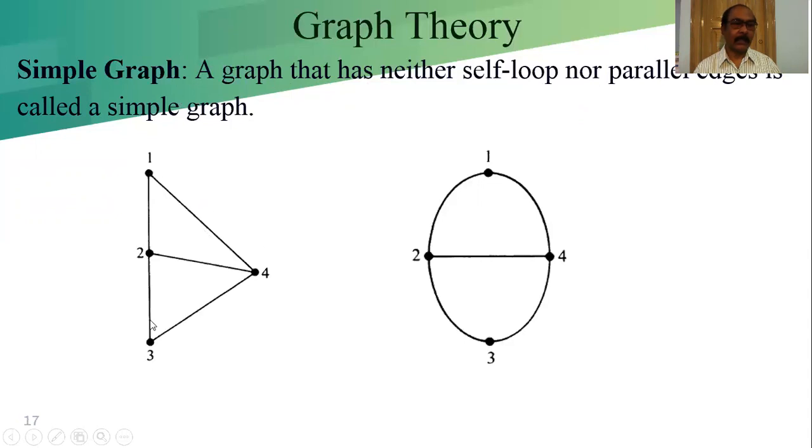This is a simple graph. A graph without self loops and parallel edges is known as a simple graph. No edges are parallel edges or self loops. So these two graphs are examples of simple graphs.